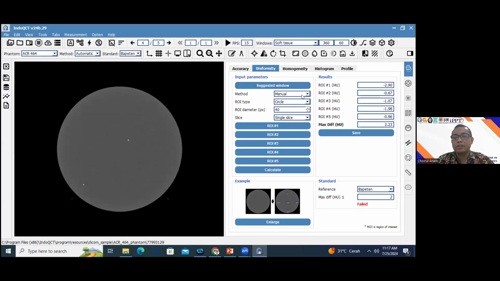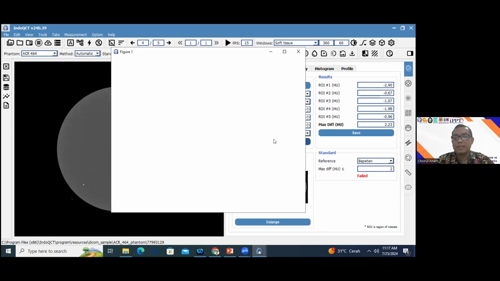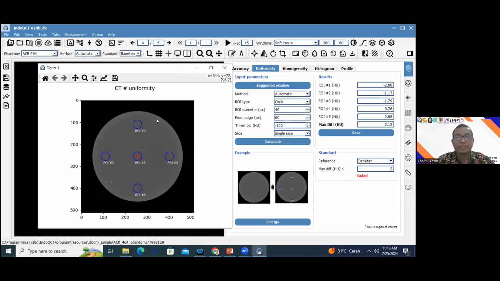And if you want to make the measurement automatically, choose the automatic one, and you can set these parameters, for example, or you can use this default standard, and then you only click this button. Okay, and the software will make the ROIs automatically in locations like this, and you automatically obtain the result like this.